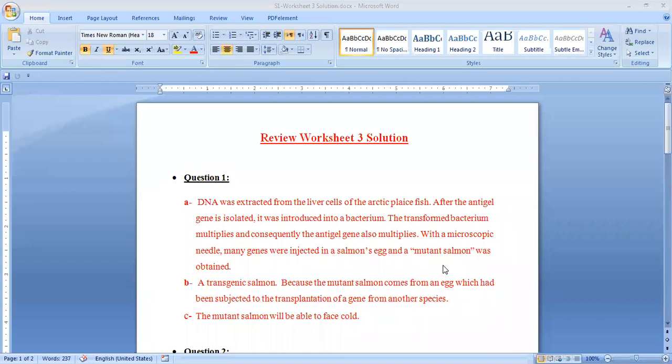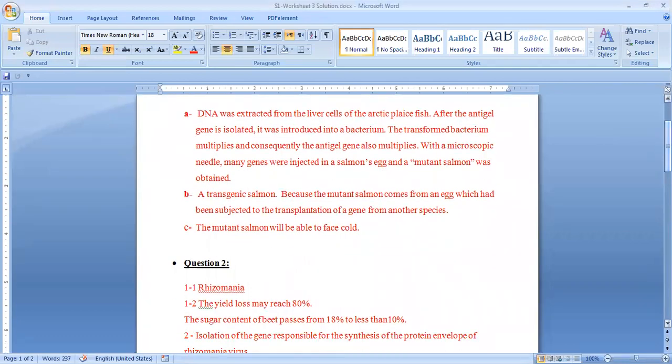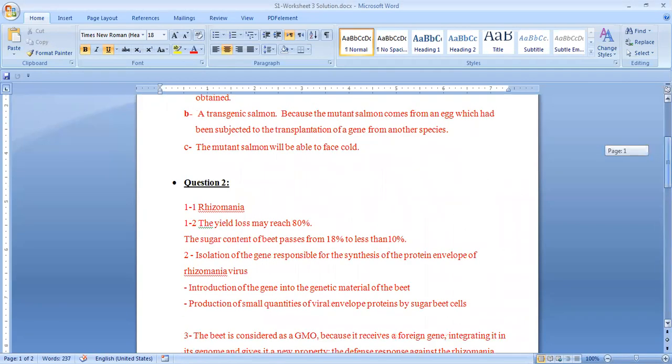So first question, they said, describe. DNA was extracted from the liver cell of the Arctic plaice fish. After the antifreeze gene is isolated, it was introduced into bacteria. The transferred bacteria multiply, and consequently the antifreeze gene also multiplies. With a microscopic needle, many genes were injected into the salmon's egg, and a mutant salmon was obtained. Transgenic salmon was the result because the mutant salmon comes from the egg which has been subjected to transplantation of a gene from another species. The mutant salmon will be able to resist cold and to live under low temperature.